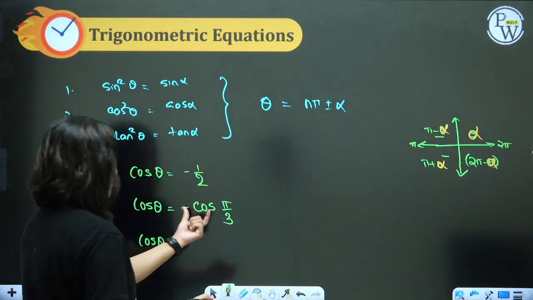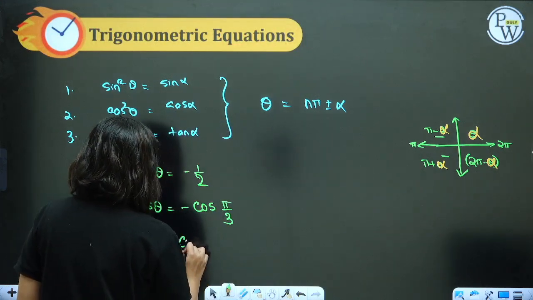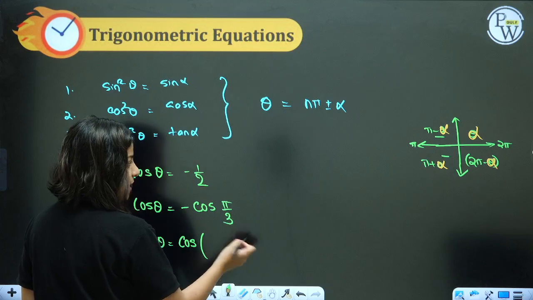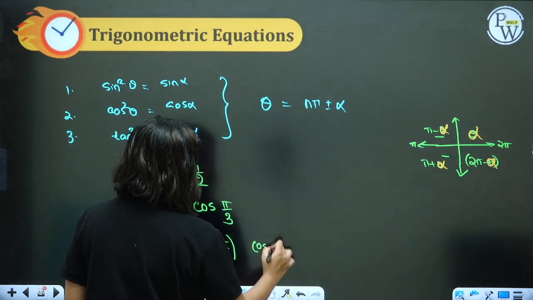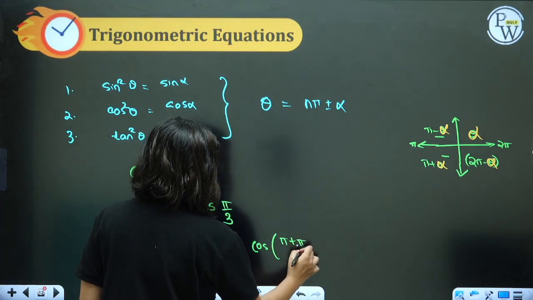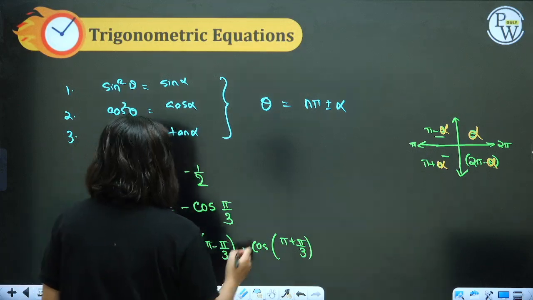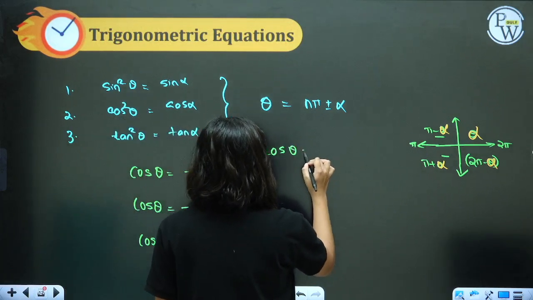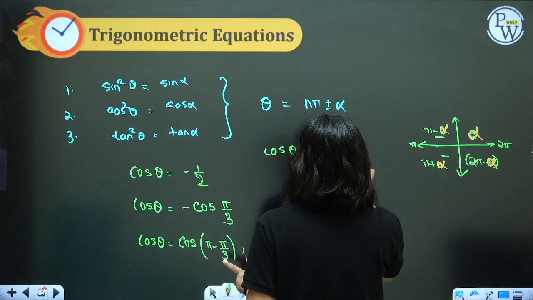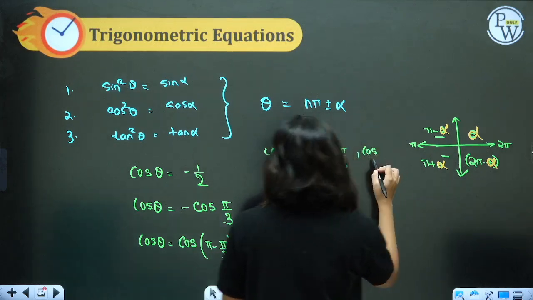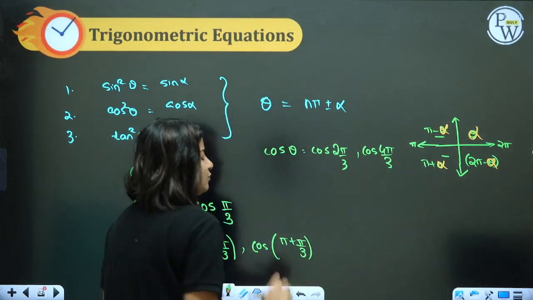Alright, focus here. Cos is negative in second and third quadrant. That means I can write this cos pi by 3 minus cos pi by 3 as cos of pi minus pi by 3, as well as cos of pi plus pi by 3. Both of them will give me negative cos. That means I am getting cos of theta to be equal to cos of pi minus pi by 3 is 2 pi by 3, as well as cos of pi plus pi by 3 is 4 pi by 3. Which one shall I take alpha?